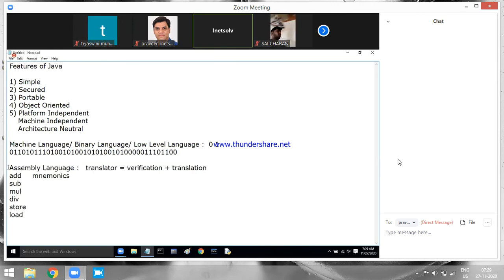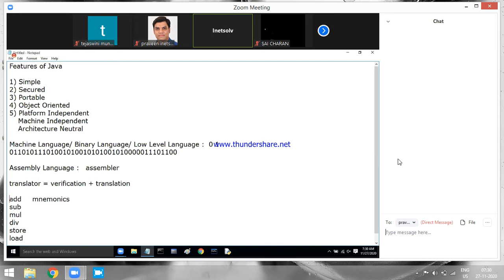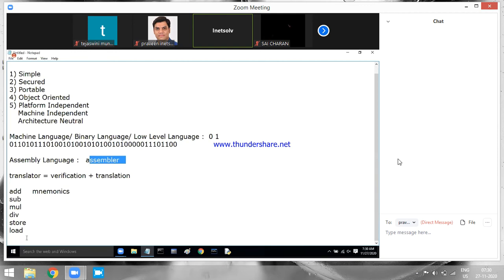We are writing a program in assembly language, and this program has to be executed by the processor. Processor understands only machine language. So what you should do? You have to translate the program from assembly language to machine language. Then only the processor will be able to understand the code and do the execution there. And we have a translator called assembler.